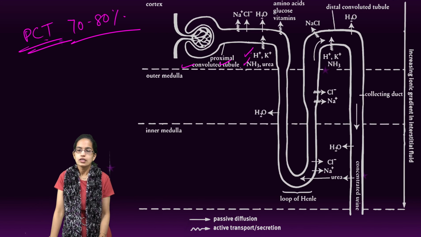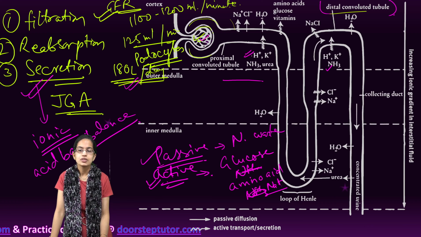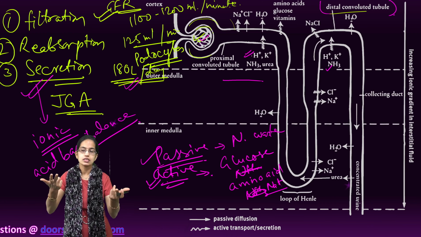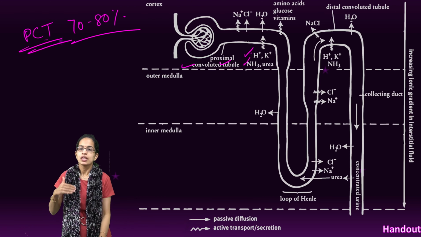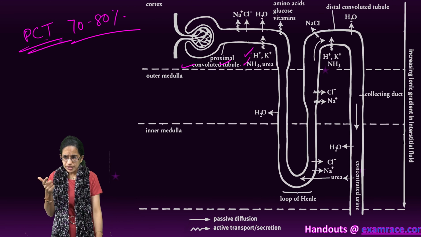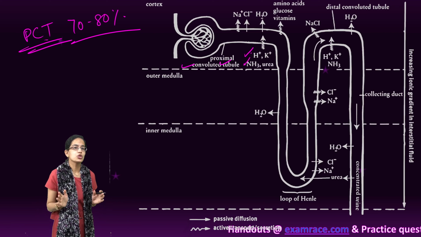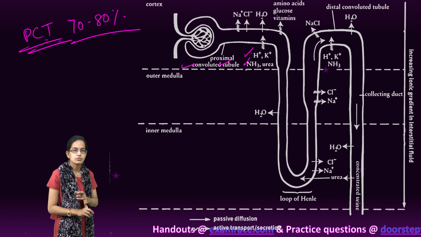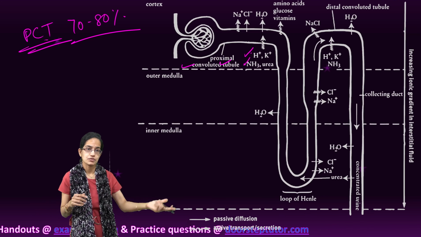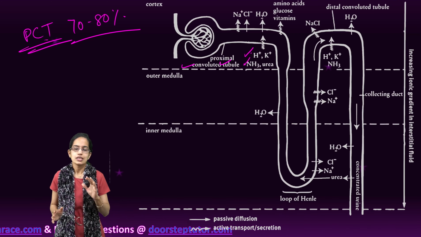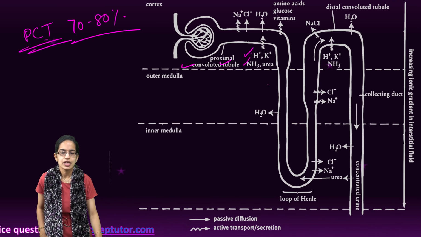Now as we saw in the previous slide, the secretion occurs in the DCT mainly, but it also occurs in the PCT here. And as we said, the PCT is responsible for most of the electrolyte reabsorption. Also, the brush border epithelium helps to increase the surface area for reabsorption. The next is the loop of Henle. We have the descending limb and the ascending limb.